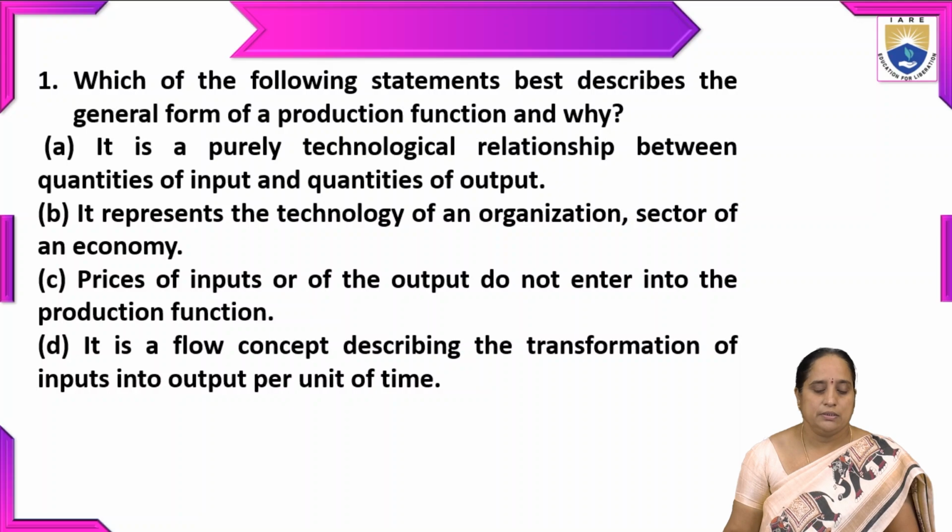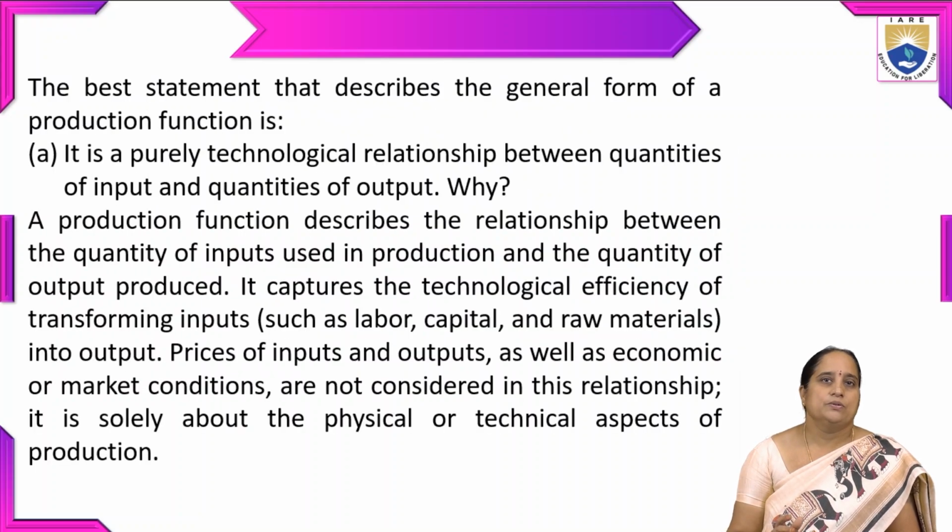And fourth one is, it is a flow concept describing the transformation of inputs into output per unit of time. So the best statement that describes the general form of a production function is the first one: it is a purely technological relationship between quantities of input and quantities of output.